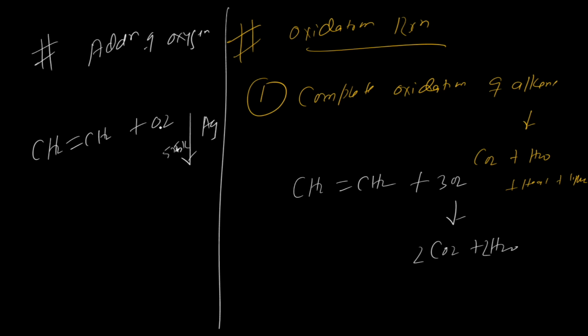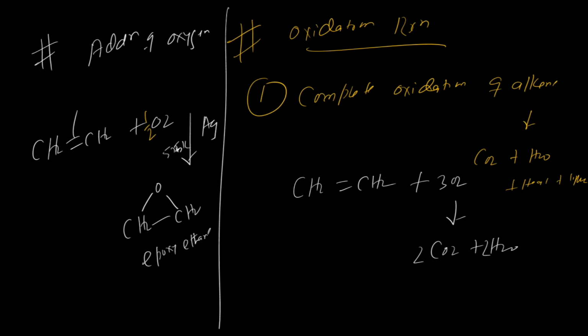So what will happen? We'll use one atom of oxygen, so we put 1/2 O2 over here. It will form CH2 single bond CH2. This bond will break, and oxygen will get attached to this one. And this is known as epoxy ethane. This is your epoxy ethane.